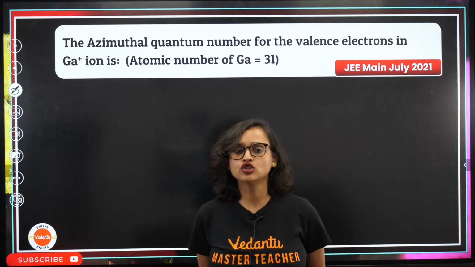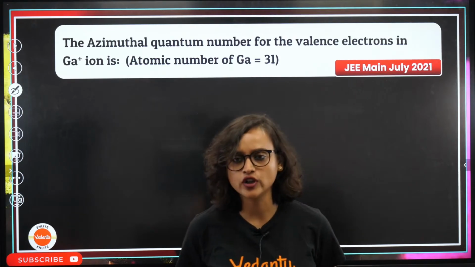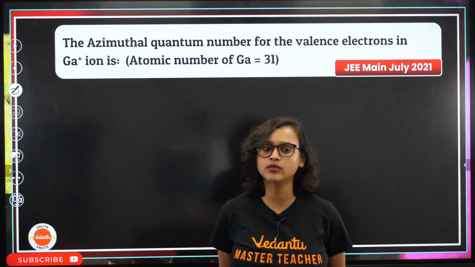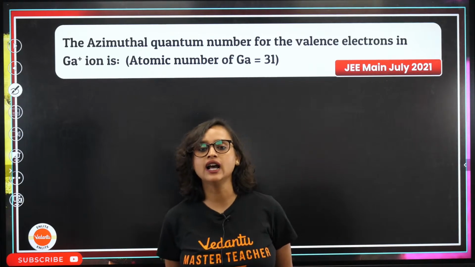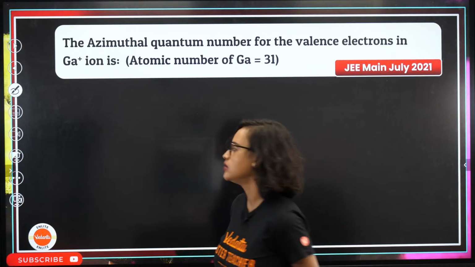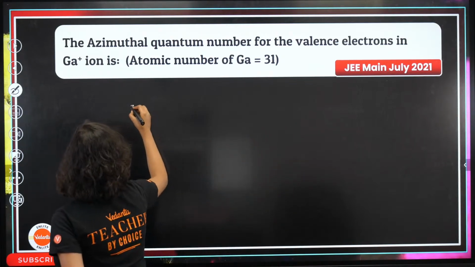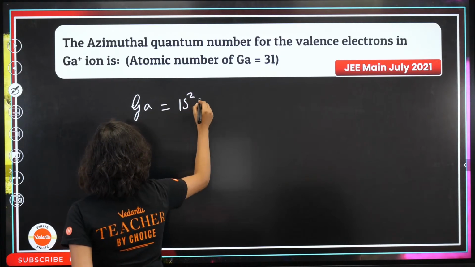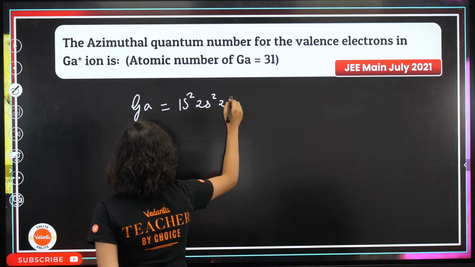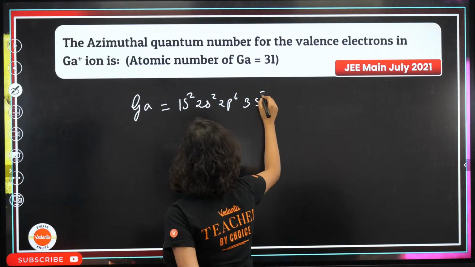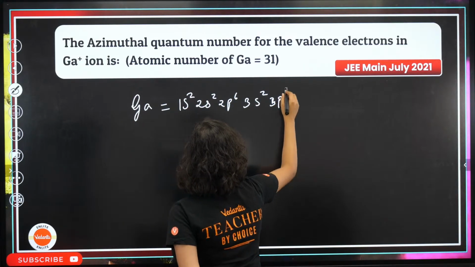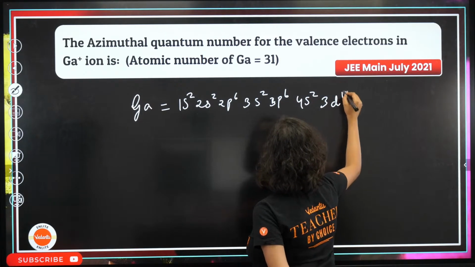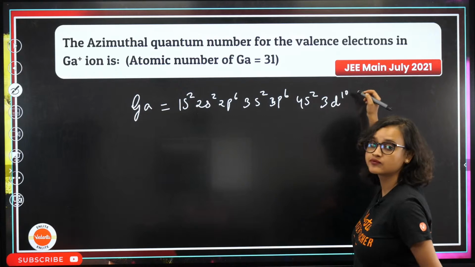So, the azimuthal quantum number for the valence electron in Ga plus ion is asked, and the atomic number of gallium is given. You have to find the azimuthal quantum number. So, we will write gallium as 1s2, 2s2, 2p6, 3s2, 3p6, 4s2, 3d10, and then what will happen?